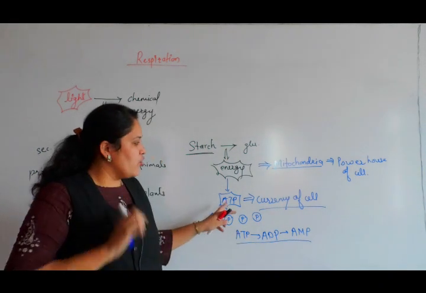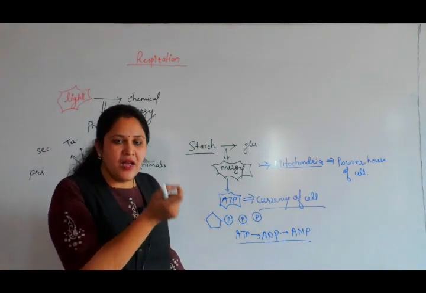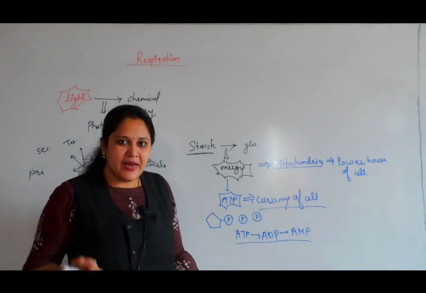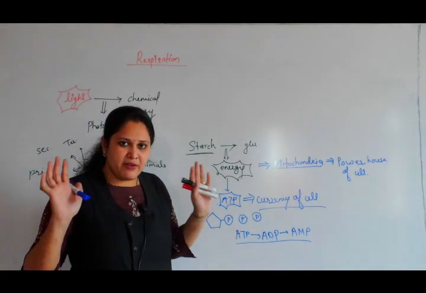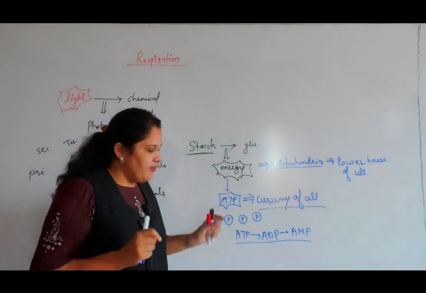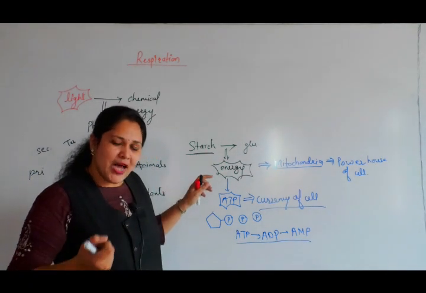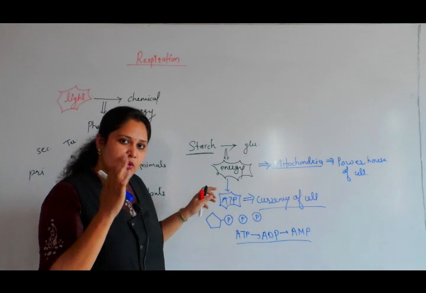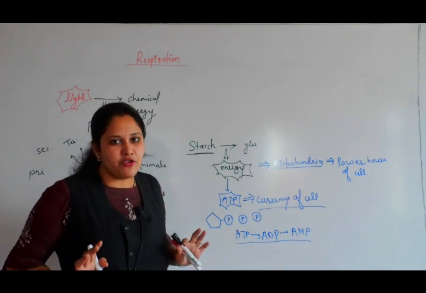So ATP is called the currency of the cell. It is money. Whenever there is a need, we can go to the bank and remove the money. So mitochondria is our bank, where we have stored our money. Whenever we are in need, we just have to go to the ATP and say, "ATP, now cut your one bond, we are in need of energy, give us some amount of energy."